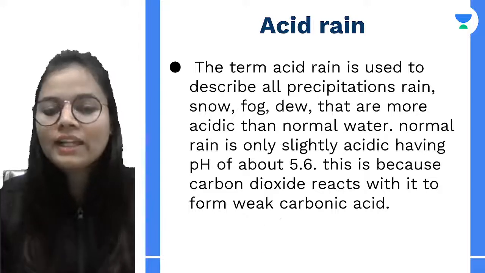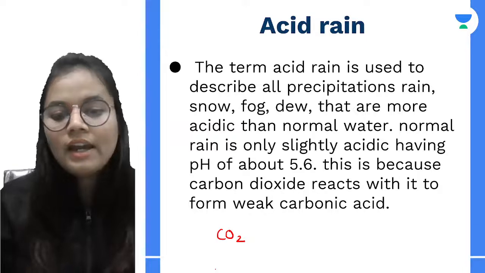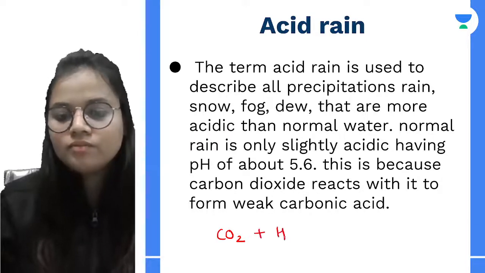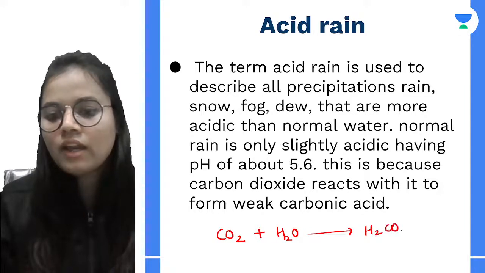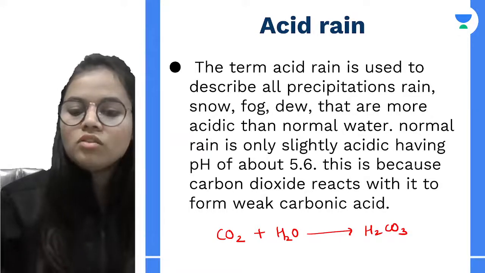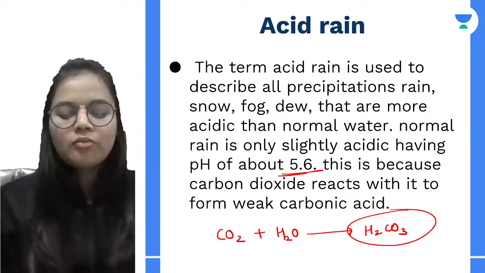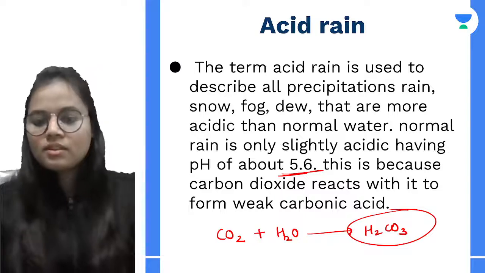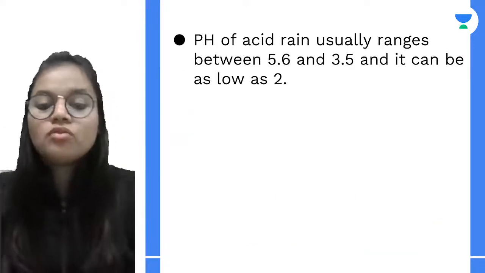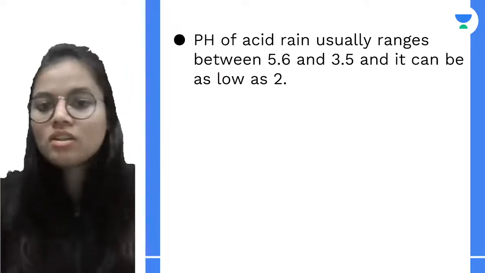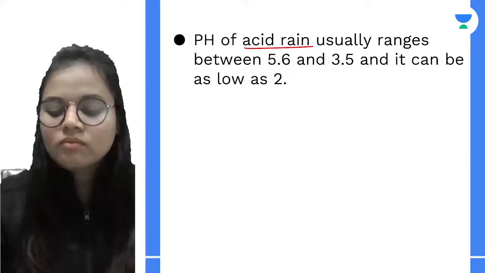And why is it slightly acidic? See, we are having carbon dioxide in the air, right? And when it reacts with water, it forms a very weak acid which is known as carbonic acid. So because of this carbonic acid, we are having the pH value of about 5.6 in the normal cases. But if this value falls down from 5.6, then we say that it has been the acid rain.